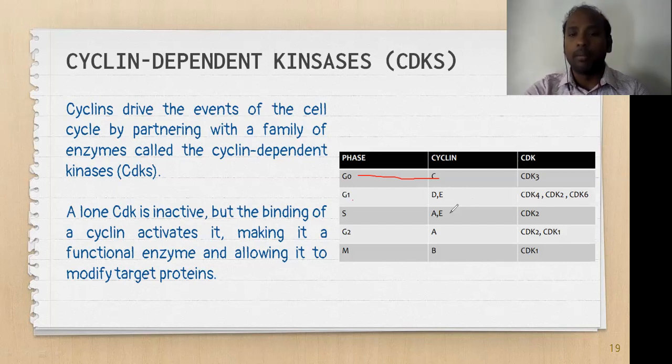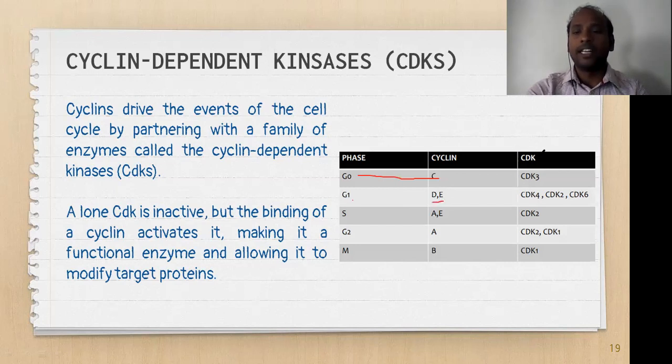Even G1, the cyclins present are D and E. So you should remember that the very essential, well-known cyclins are 5 different varieties. The rest of the cyclins will also be present, as I showed in the next slide, but these are the 5 important cyclins which will play the major role in the cell cycle regulation. These are A, B, C, D, E. So at the G1 phase, cyclin D and cyclin E are present.